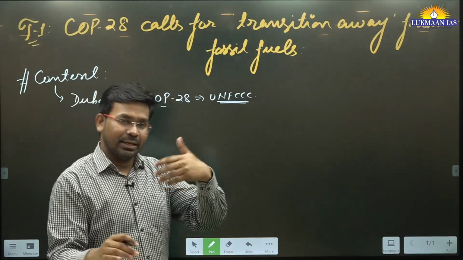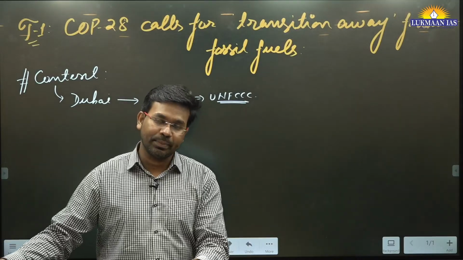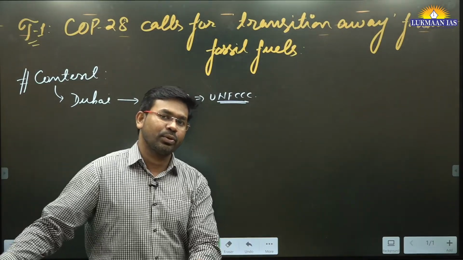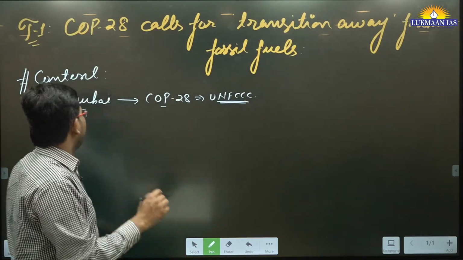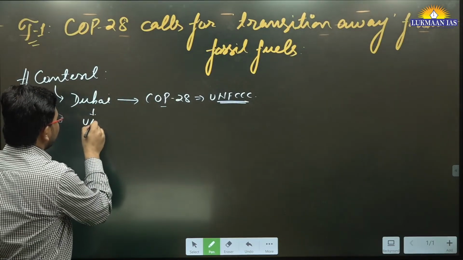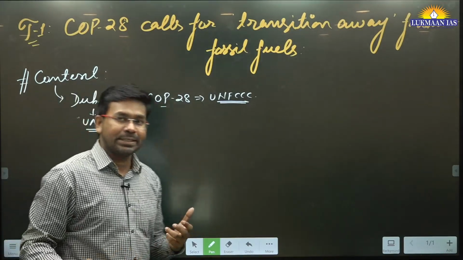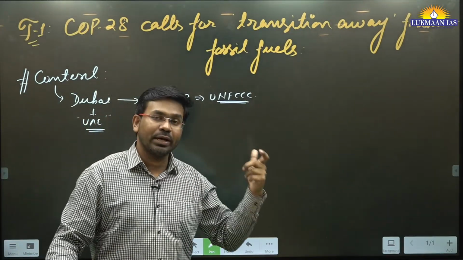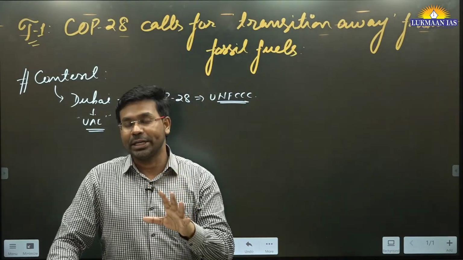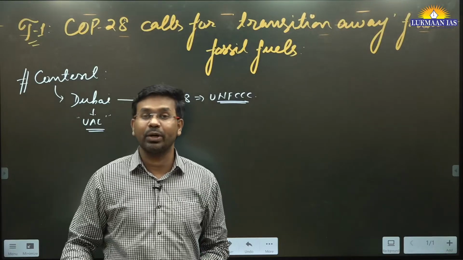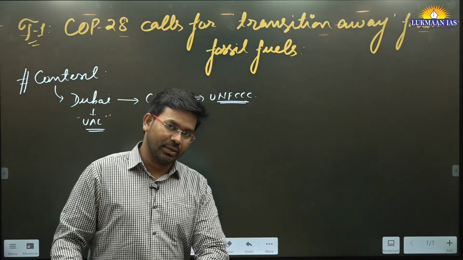The Conference of Party meetings are conducted in its member countries on a rotational basis, right? Earlier, COP27 was held in Marrakesh, which is located in Morocco. But this time it is being held in Dubai, and Dubai is located in the United Arab Emirates. So in this Conference of Party, the UNFCCC members are talking about many important issues. What are the important issues they are talking about? Let's say, three important issues, to be precise.